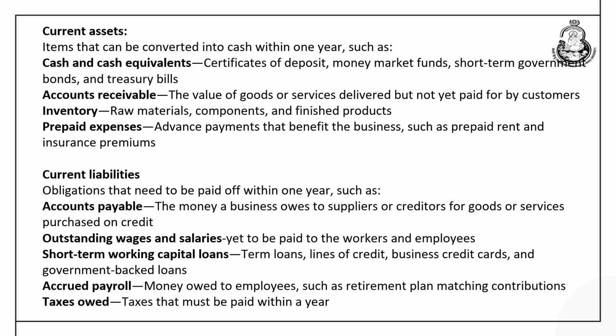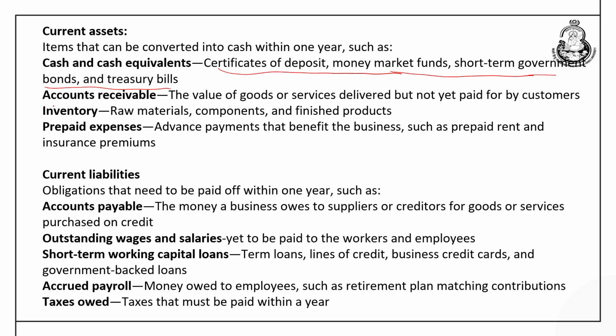Cash and cash equivalents, what does it mean? This denotes the cash available with the bank or the company itself, and the main components include certificates of deposit, money market funds, short term government bonds and treasury bills. So, these marketable securities are near cash items, and can be liquidated at any time without any significant loss or delay, and that is why they are kept as current assets, not fixed assets.